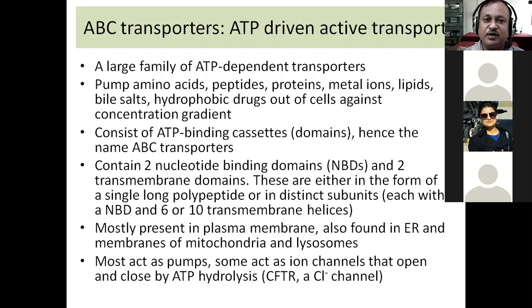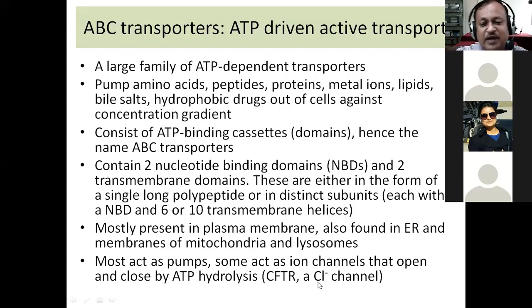The role of a channel is that it will carry out the transport of a molecule or ion along the concentration gradient, that is from high concentration to low concentration. But a pump will transport a molecule from low concentration to high concentration. Are you getting this point? So channels are involved in facilitated diffusion, but pumps are involved in active transport. So please try to understand this difference. This is very important.